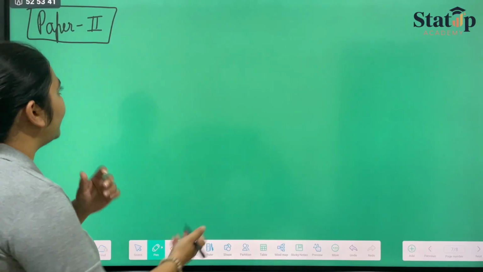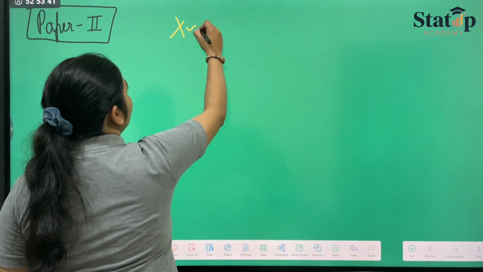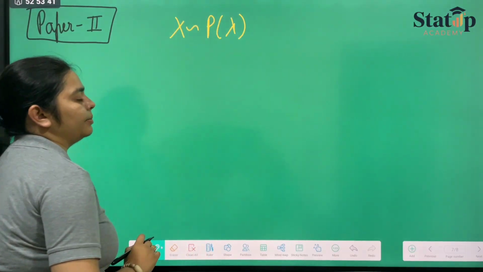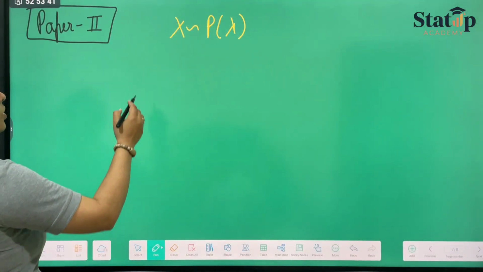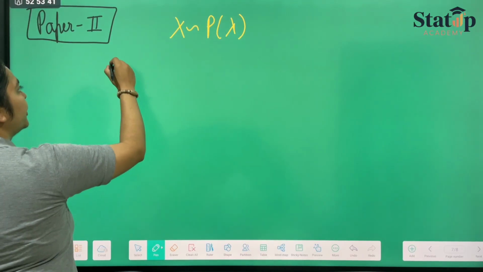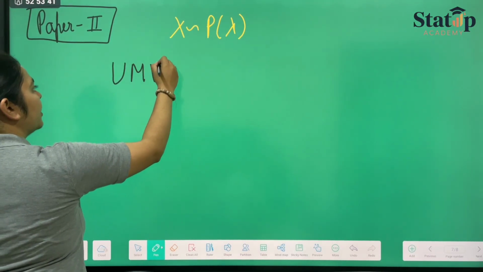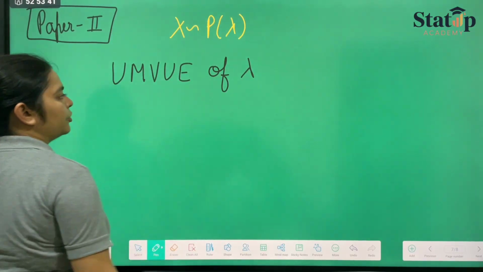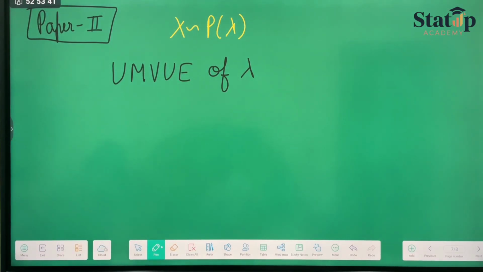Now, if we have again x follows Poisson distribution with lambda as our parameter. Suppose we have to find UMVUE of lambda.